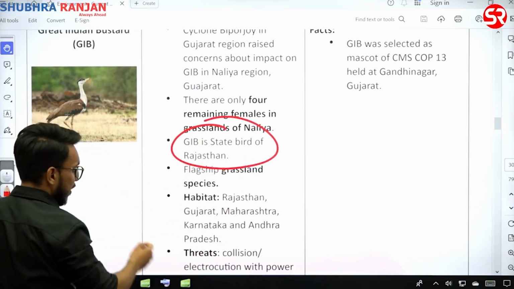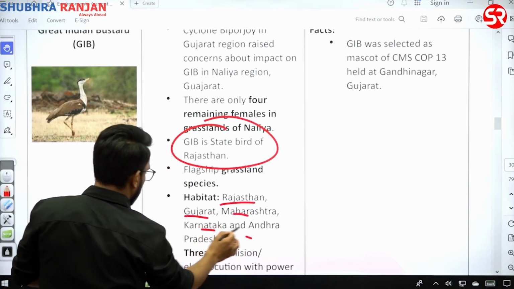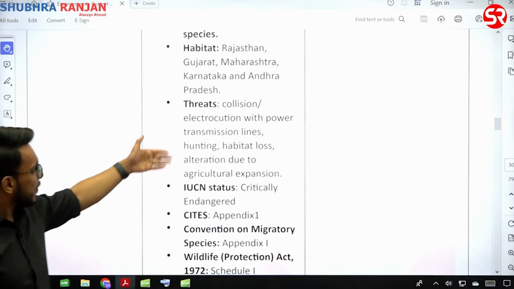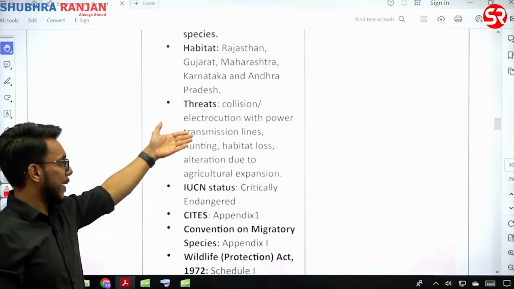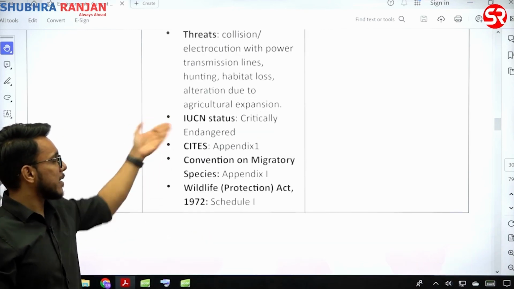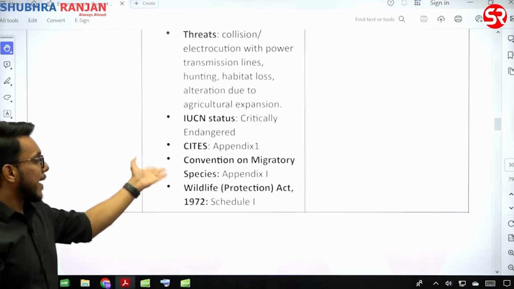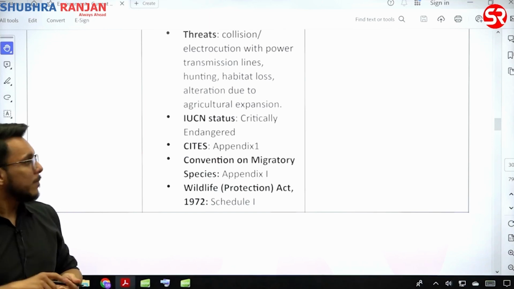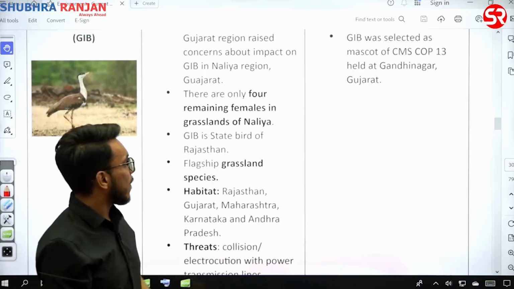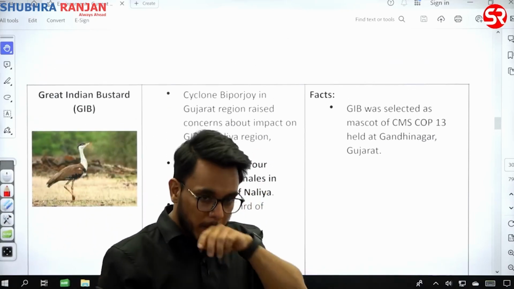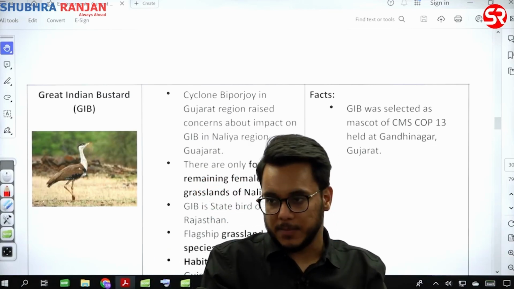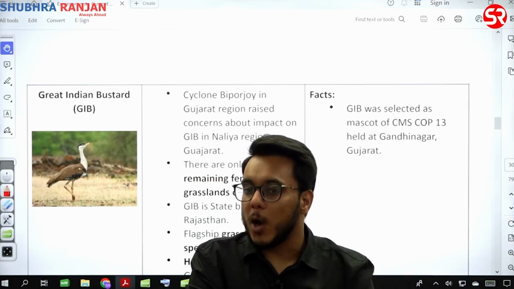Now, Great Indian Bustard, it is a state bird of Rajasthan, and it is found where? Rajasthan, Gujarat, Maharashtra, Karnataka, Andhra Pradesh, but 90% plus population is found in Rajasthan. Threat क्या है? Collision, electrocution with wires, power transmission line, habitat loss, hunting. IUCN status is critically endangered. CITES Appendix 1 means their trade is not allowed. CMS Appendix 1 and Wildlife Protection Act Schedule 1. Is it clear or not? समझ में आ रहा है? So this is with respect to the Great Indian Bustard. Okay. Any doubt if you have, please ask.